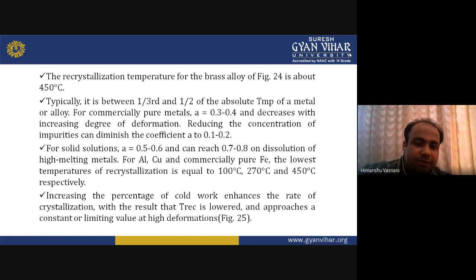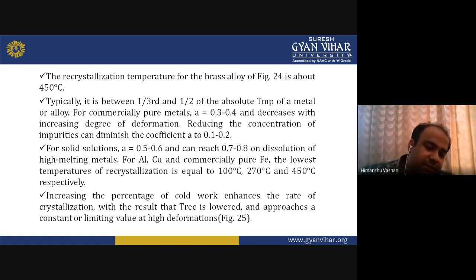For solid solutions, A is equal to 0.5 to 0.6 and can reach 0.7 to 0.8 on dissolution of high melting metals. For aluminum, copper, and commercially pure iron, the lowest temperature of recrystallization is equal to 100, 270, and 450 degrees centigrade respectively.